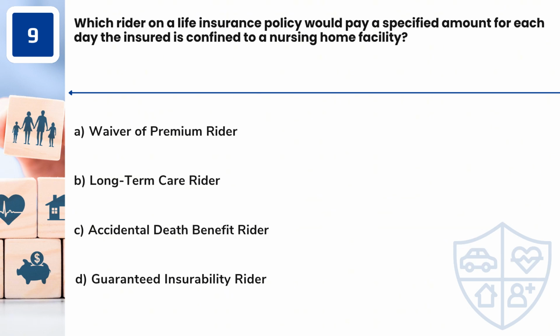Question 9. Which rider on a life insurance policy would pay a specified amount for each day the insured is confined to a nursing home facility? A. Waiver of premium rider. B. Long-term care rider. C. Accidental death benefit rider. D. Guaranteed insurability rider.